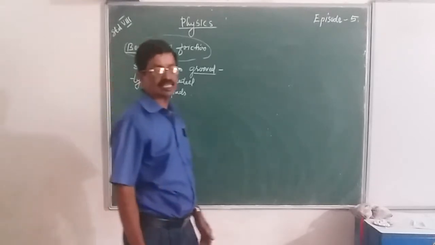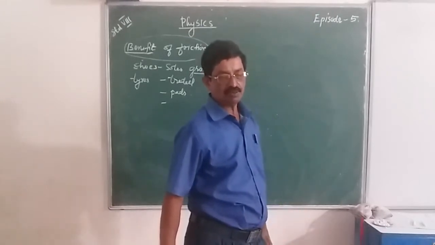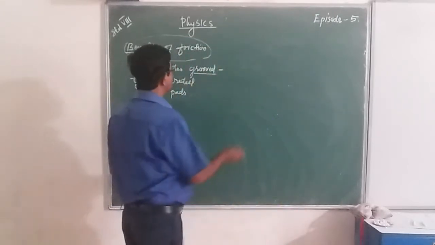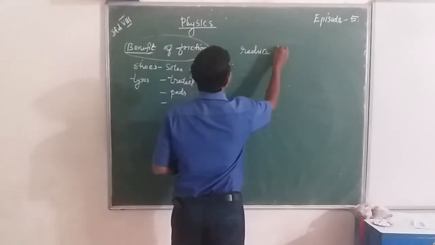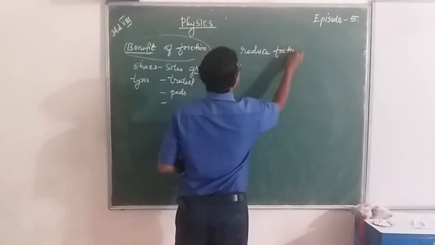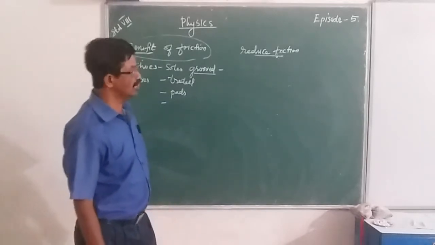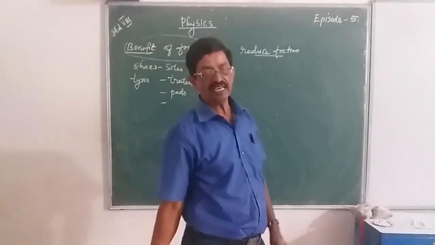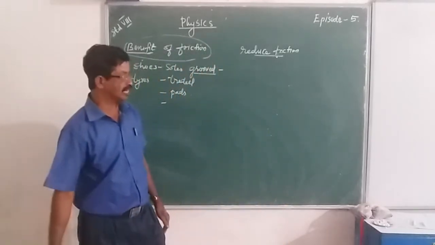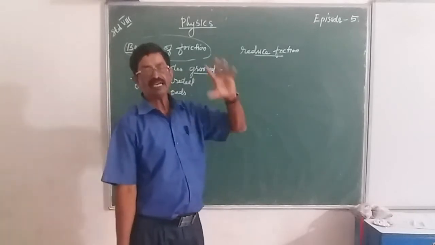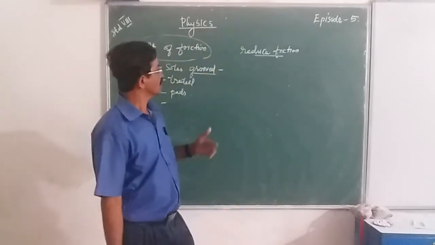But in certain cases, this friction is also bad for us, so we want to reduce friction. For that, we apply different methods. For example, in a carrom board, we use fine powder to make the surface of the carrom board reduce its friction.